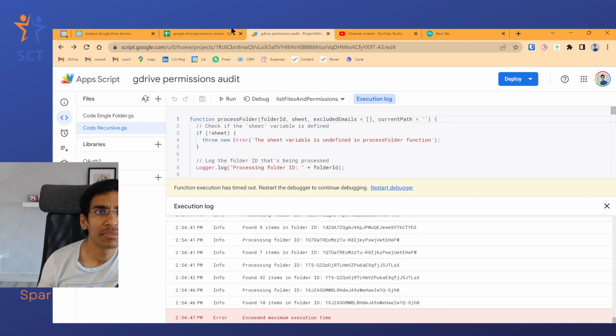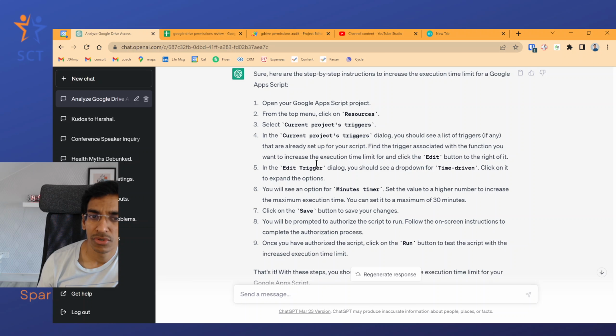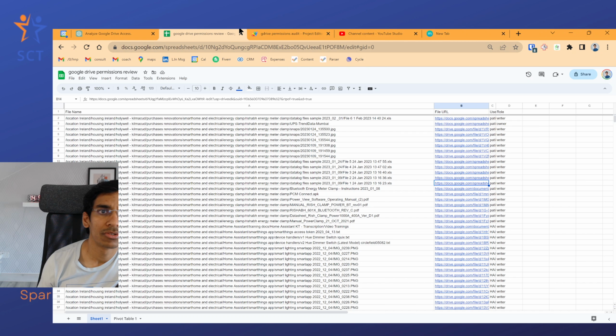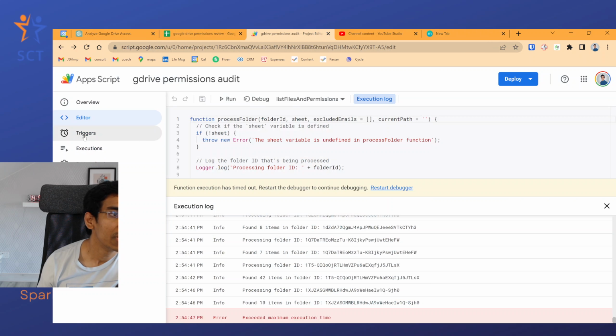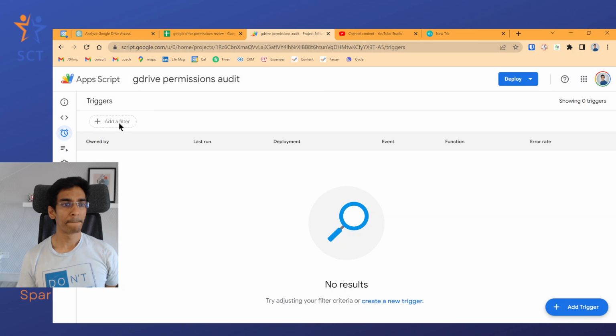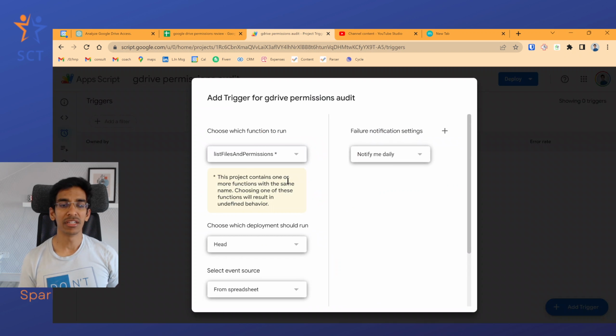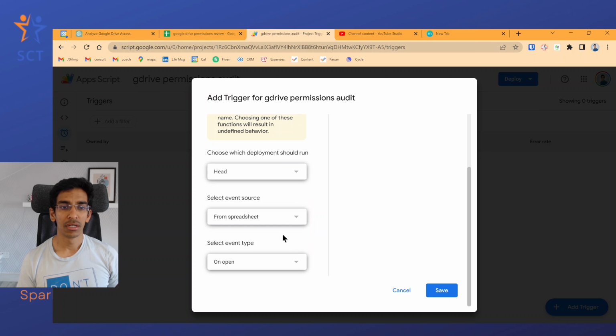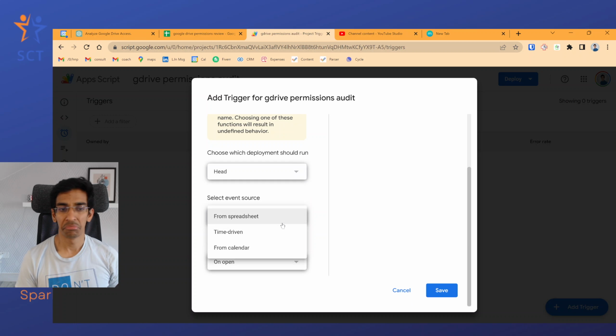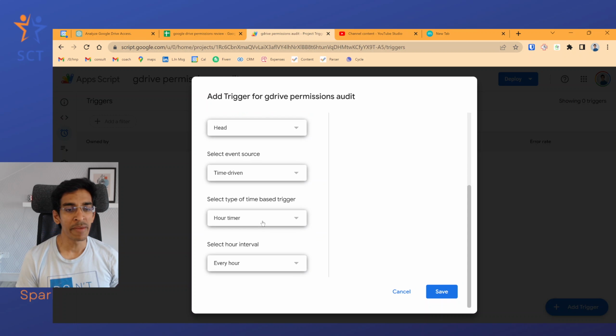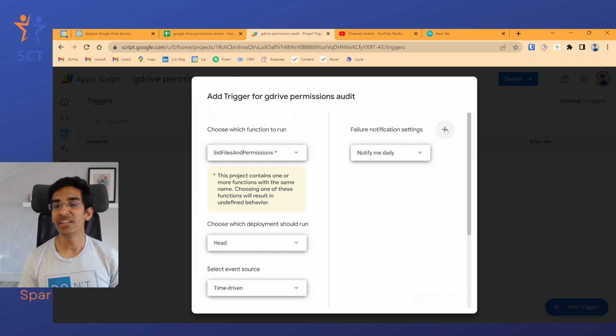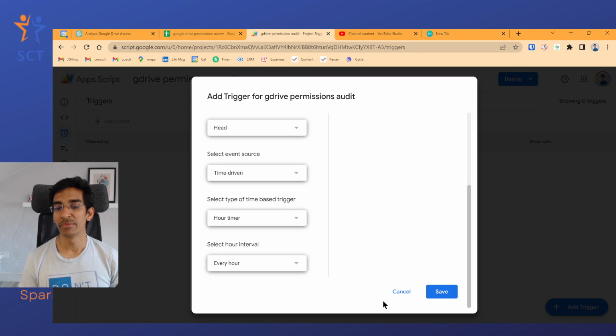But something it suggested, it talked about edit trigger dialog. So I also tried going there. So here are triggers, and there are no triggers here, but I could create a new trigger. But again, whether it's time driven, I couldn't. Sorry, I couldn't find a way to let it run for 30 minutes or more.